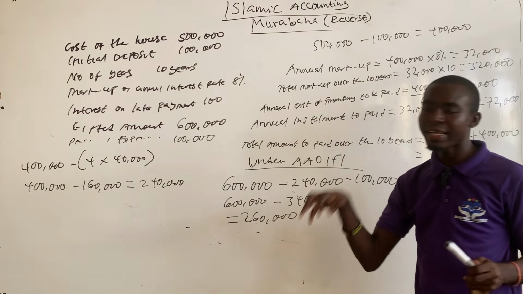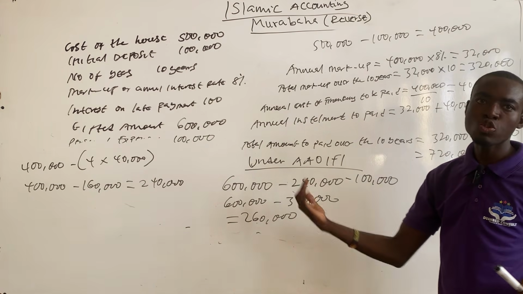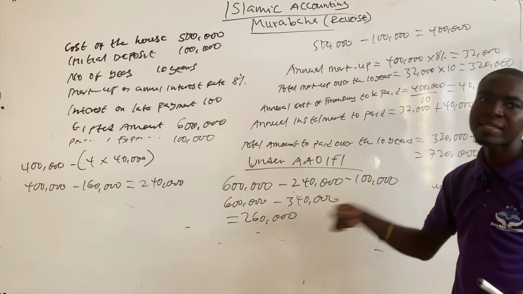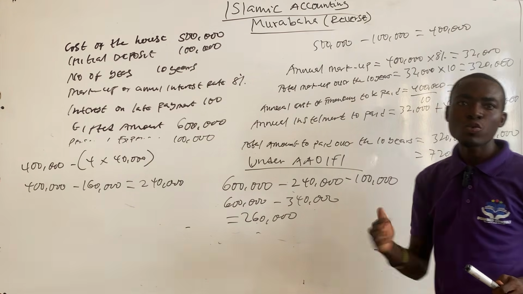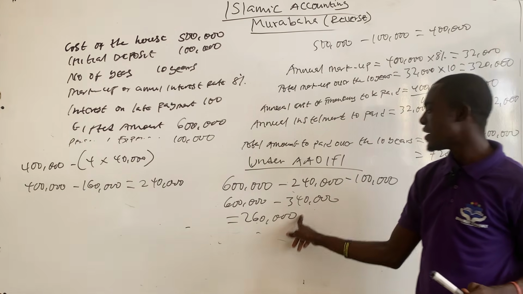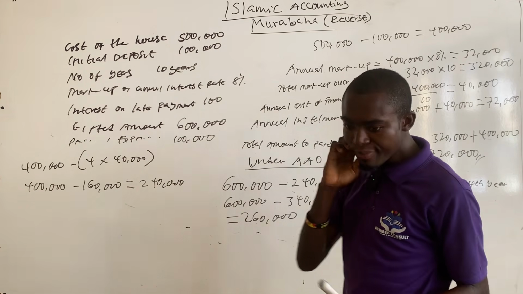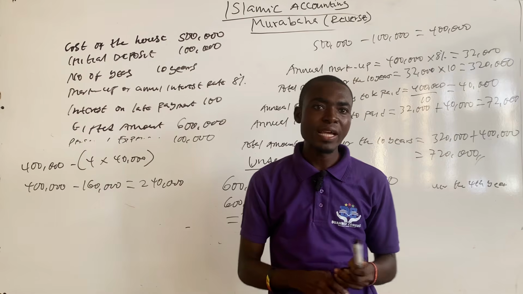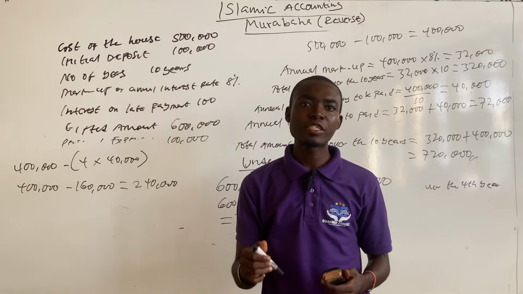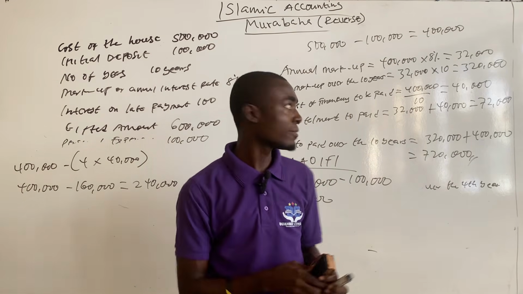That's the difference between the gift amount, which is 600,000, and the amount that's supposed to be redeemed at the end of the fourth year, which is 240,000, minus the amount that Imam Ghazali intended to use for his personal expenses, which is 100,000. That will give you 260,000. So let's look at the amount of charity that Imam Ghazali will be giving out under the International Financial Reporting Standard as well. After that, we'll look at what causes the difference.